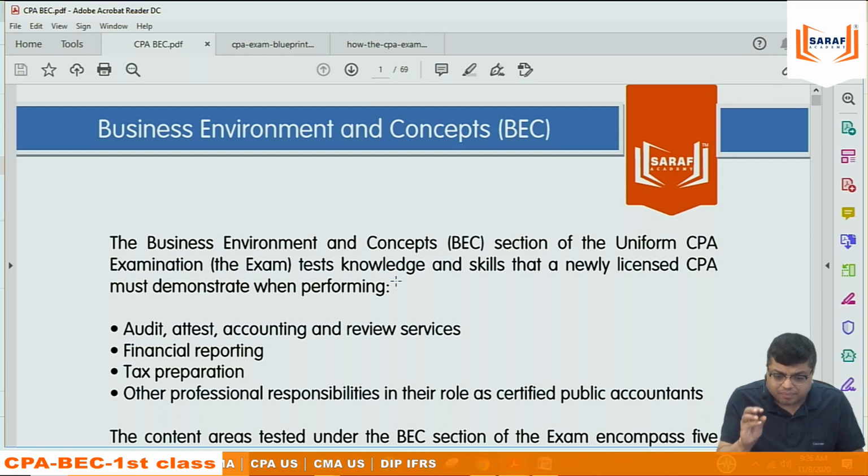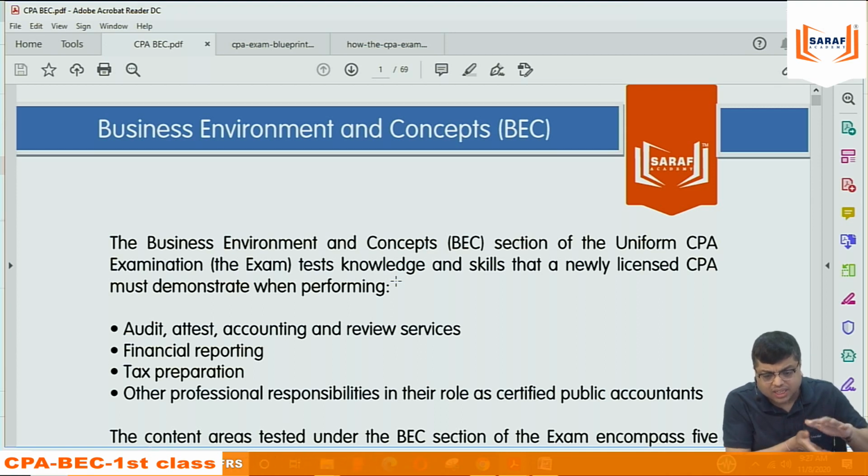I can say that in this BEC, two areas are theoretical. One is corporate governance and one is information technology. And three areas are numerical. Numerical means calculations and all that. You can say finance, costing, and economics.